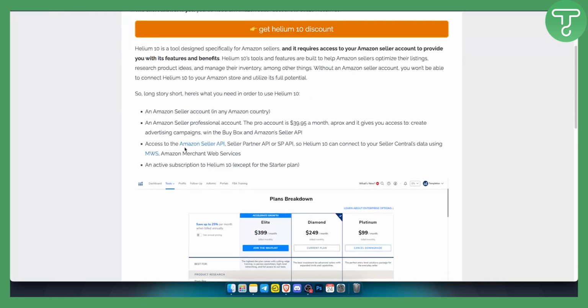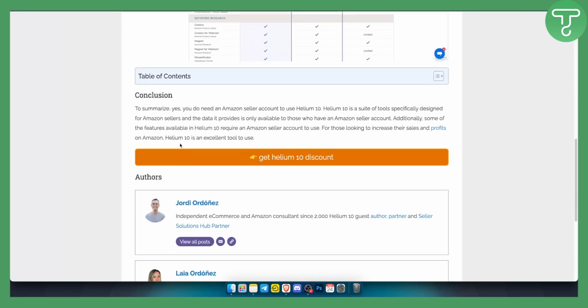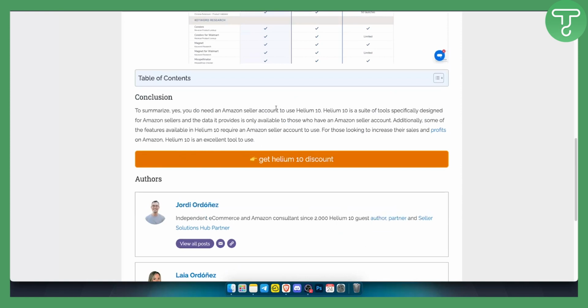Now, as you can see right here, to conclude, yes, you do need an Amazon seller account to use Helium 10, because Helium 10 is a suite of tools specifically designed for Amazon sellers, and the data it provides will only be available to those with an Amazon seller account.